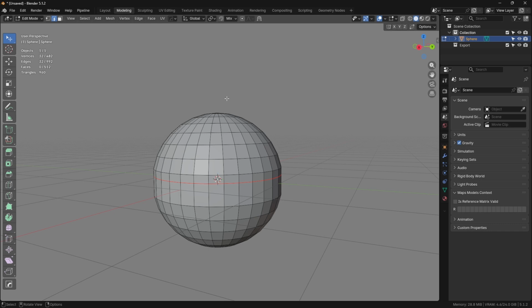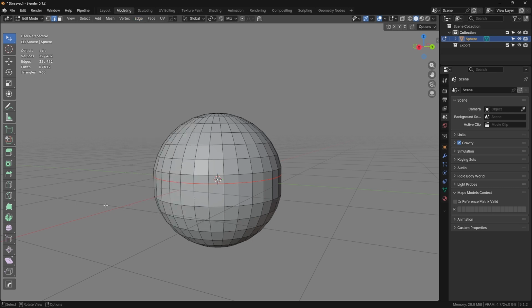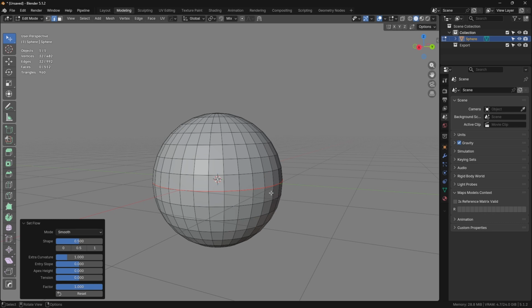We often need to fix edge loops so they follow the curvature of the geometry around them. This add-on does that and a bit more. Look at this. The equator is flat, and it's pushed off toward one side. One click and the sphere is round again. The loop centered itself and picked the shape back up.